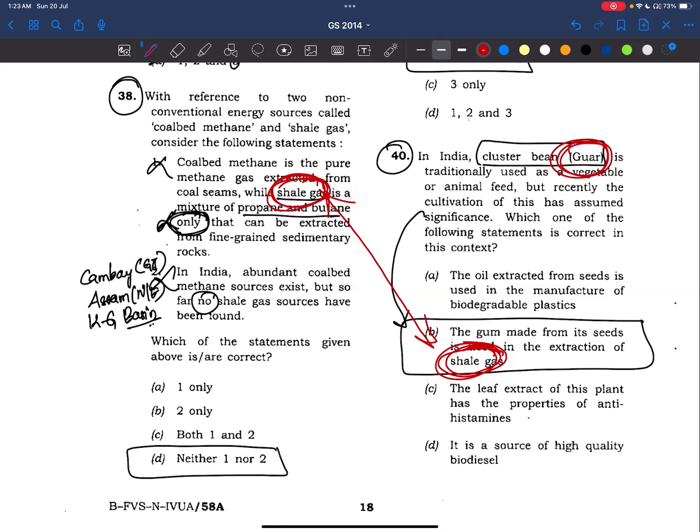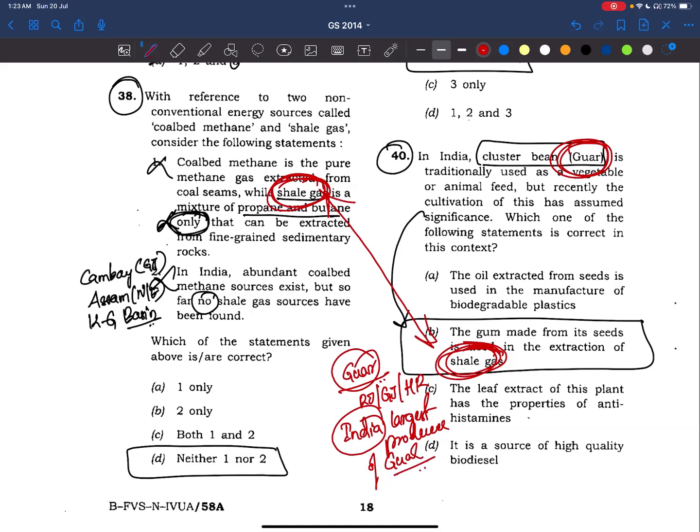Now coming to this guar plant, they are grown in the regions of Rajasthan, Gujarat, and Haryana. And we know this gum is used in extraction of shale gas, right? And one important statement is India is the largest producer of guar. Please remember this fact.